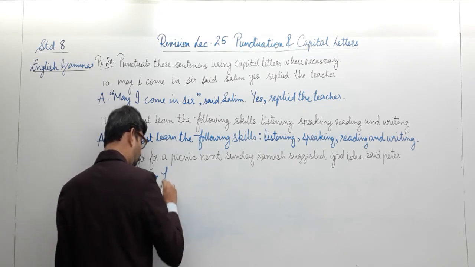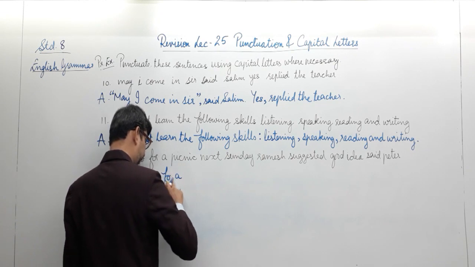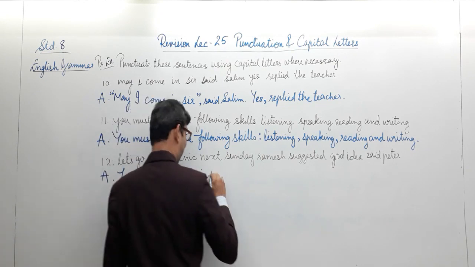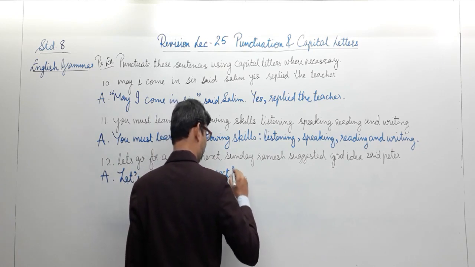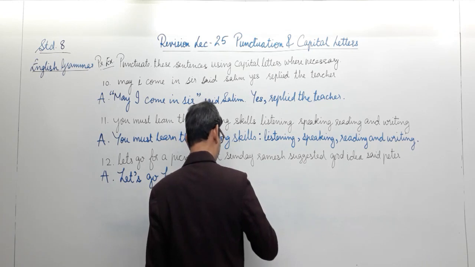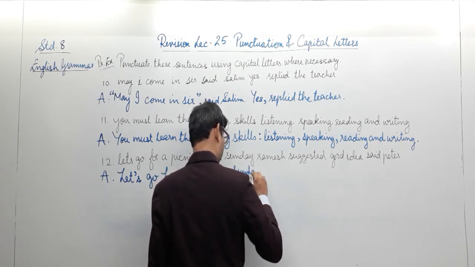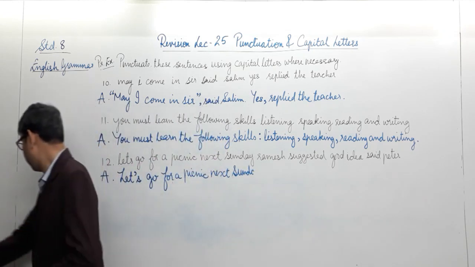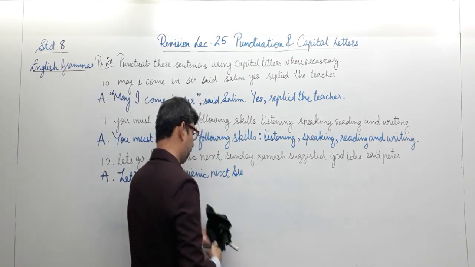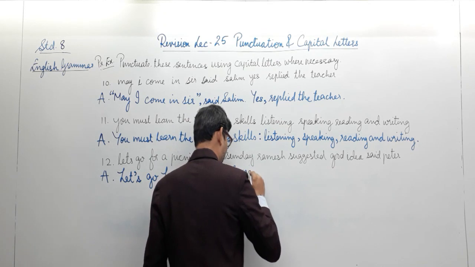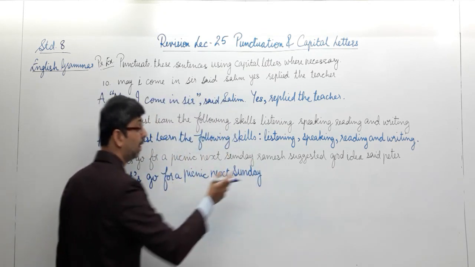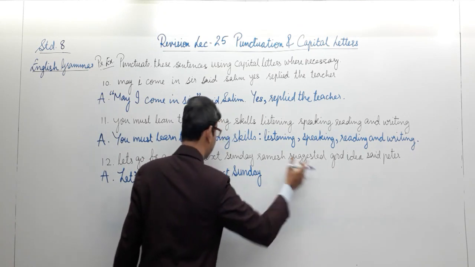Let's go for a picnic next Sunday. And again we have the word Sunday over here, the proper noun, hence we need to capitalize it. These are the words spoken by Ramesh. Ramesh suggested.